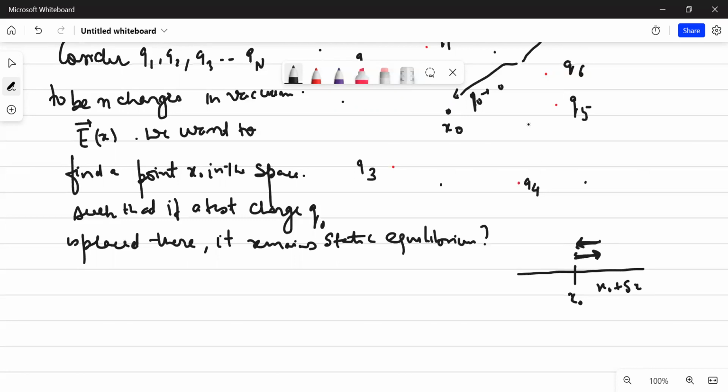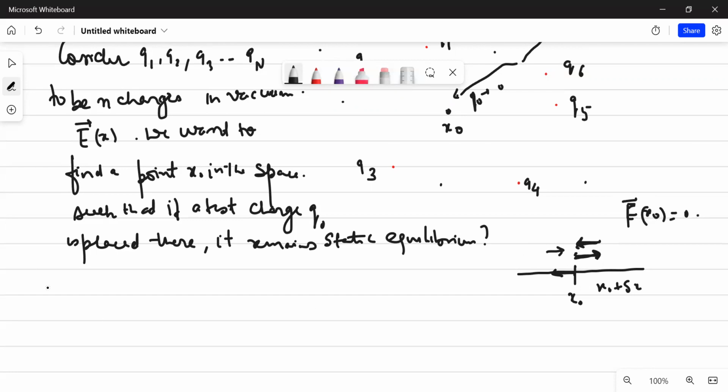The force here is due to electrostatic reasons, so it is the electrostatic force. The restoring force must act in order to restore it back to the mean position. And if I displace it from the other side, then again the restoring force should act in this direction. Then I would say that my point x naught is a stable equilibrium point. And also understand that at this particular point, your force vector must be zero.